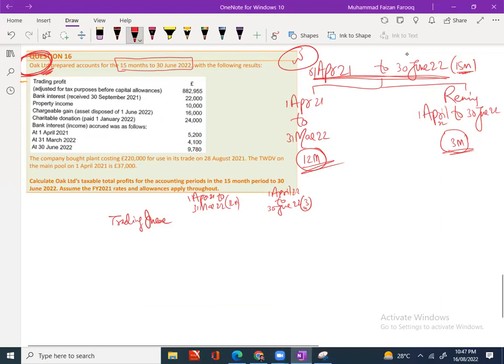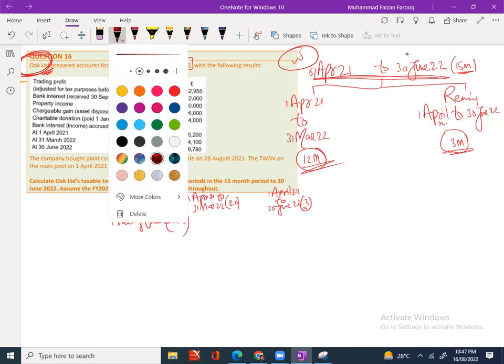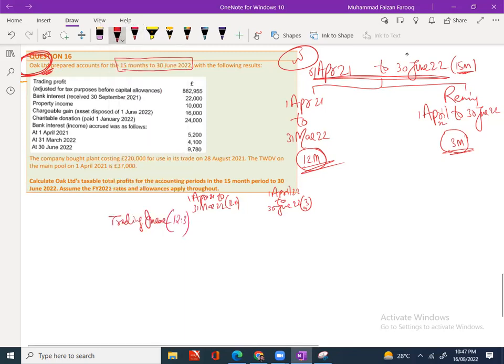So what we will do? Simple. 12 months separate and 3 months separate. This amount divided by 15 multiplied by 12, and this amount divided by 15 multiplied by 3.